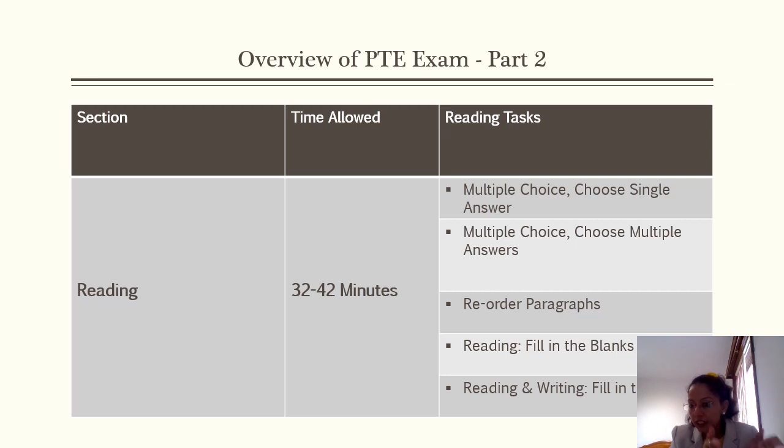One side has the incorrectly ordered sentences in separate boxes, and the other side is totally blank. So you just need to drag and drop those boxes. You feel like this should be the first sentence, this should be the second. How you need to do this, I will explain in my later videos.